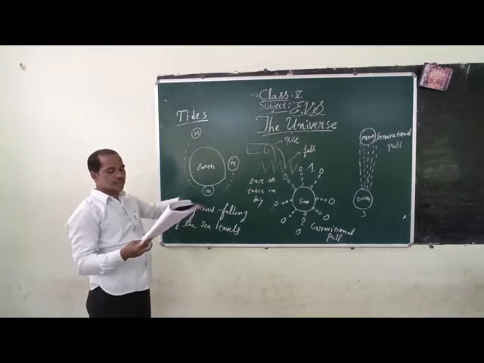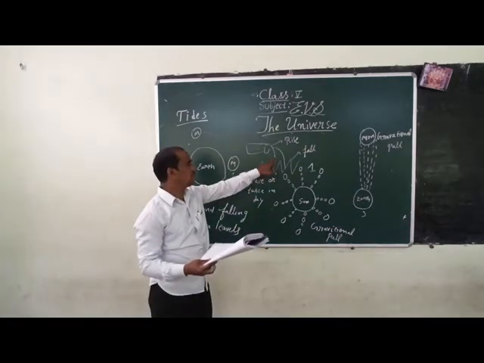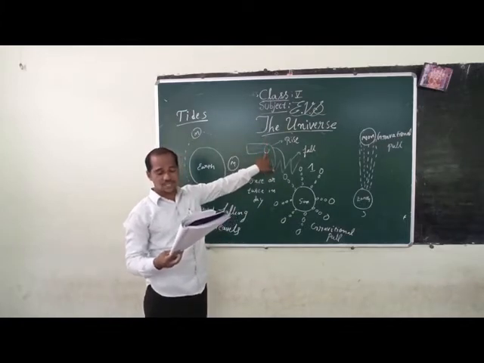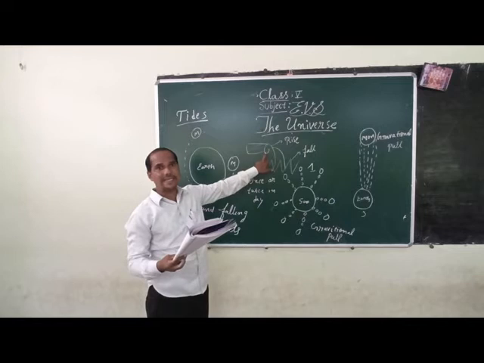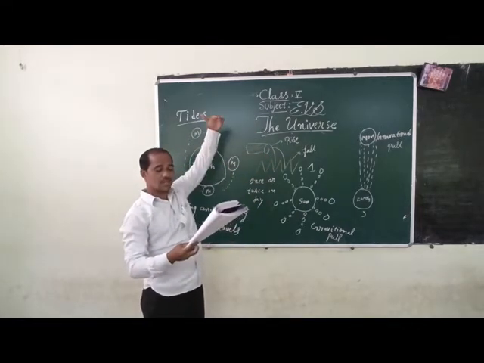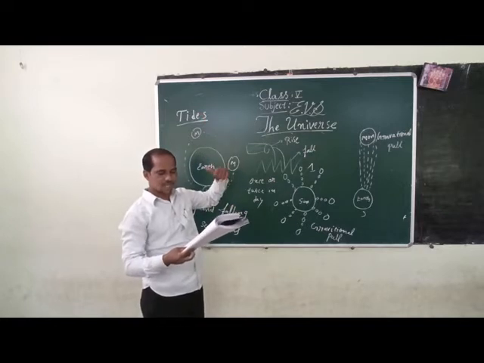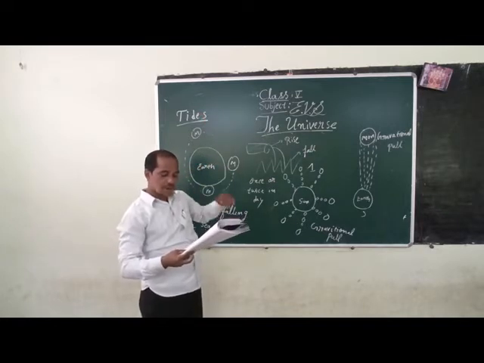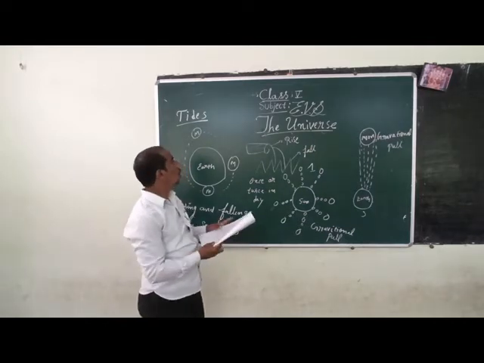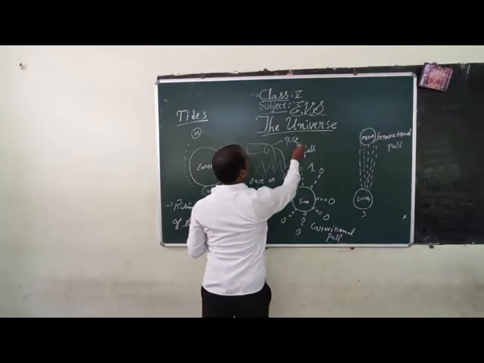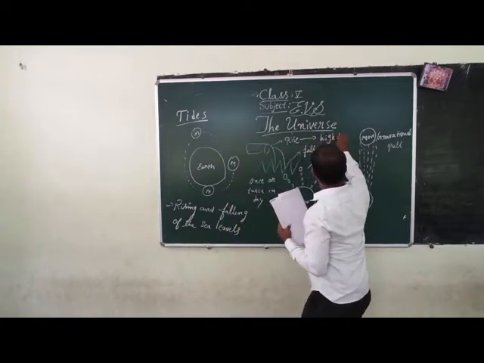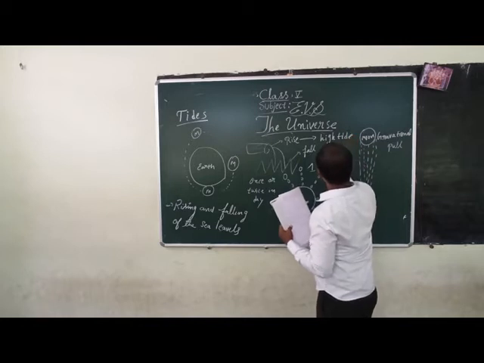When the sea level rises to its greatest height, it is known as a high tide. Then when the sea level drops to its lowest height, it is known as a low tide. Low tide, high tide.